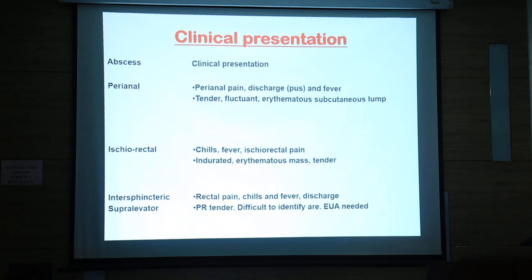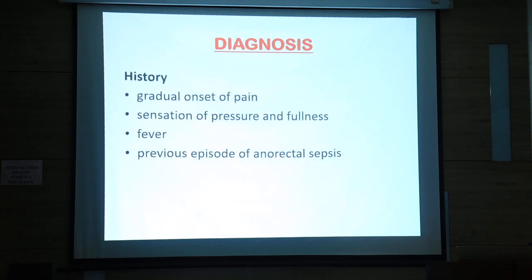Clinical presentation: perianal abscess with discharge and fever, tender, fluctuant, erythema; ischiorectal with chills and fevers; intersphincteric with rectal pain, chills and fevers. Diagnosis: gradual onset of pain, sensation of pressure and fullness, fever, previous episodes of anorectal sepsis.